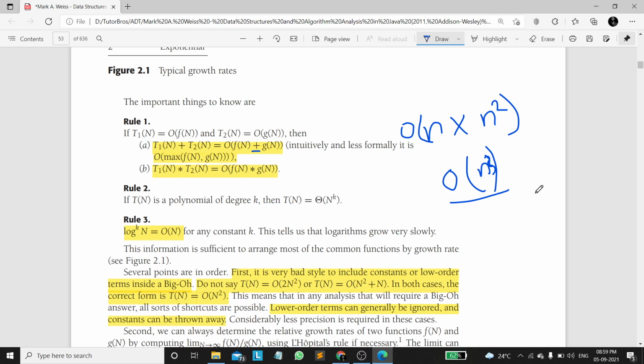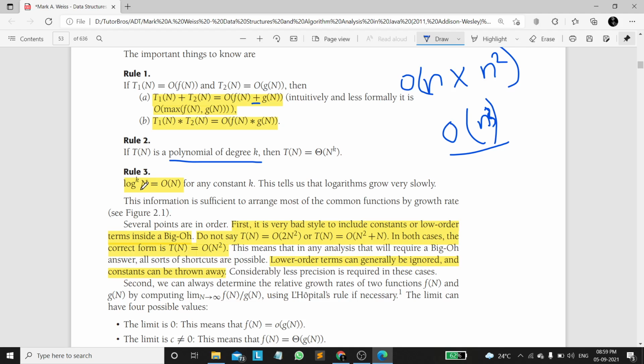Make sense, right? T of n is, as we discussed, a polynomial with degree k. It is big O of n power k, right? And there is another logarithmic term. If it is log n, we call it logarithmic, and if it is square, it is called log squared.